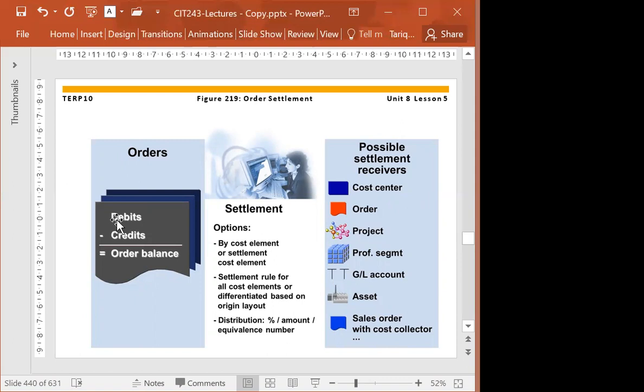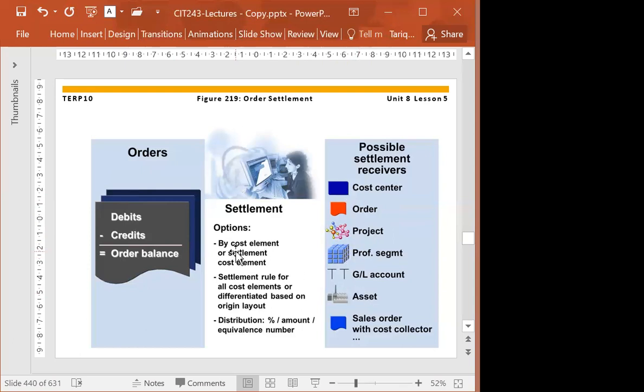In that, the internal order is credited and the receiver is debited. For example, we have some amount on that internal order that we want to settle to a particular cost center or purchase or production order or project. So we will use the settlement that will transfer the cost to these cost objects.